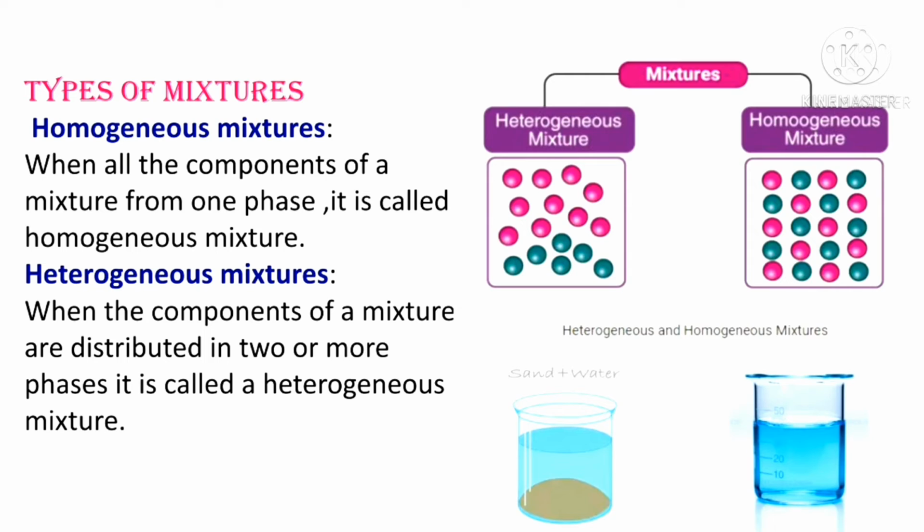All the sand does not dissolve in water. You see the difference between the water and the sand. So, the mixture is distributed in two phases, sand as well as water. Such mixtures are called heterogeneous mixtures.